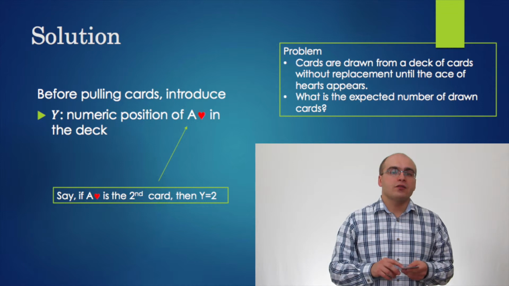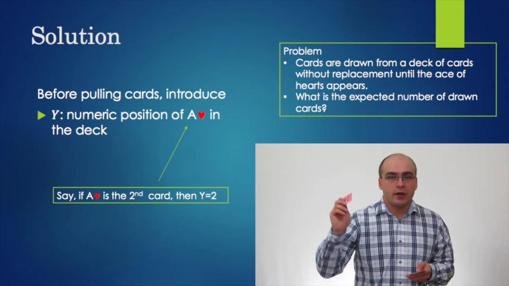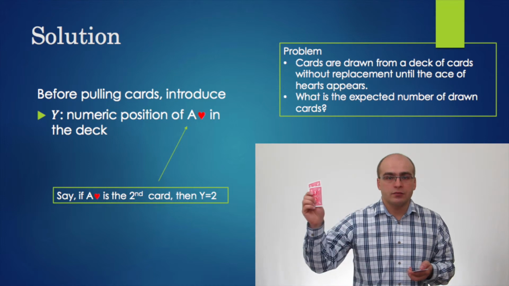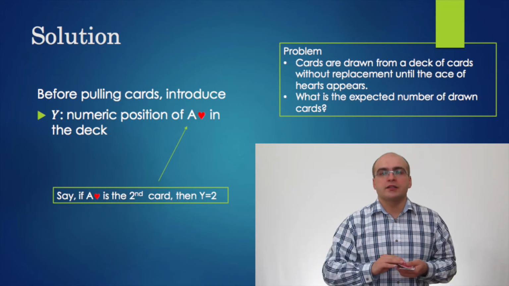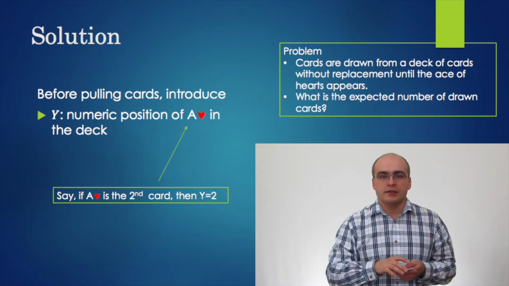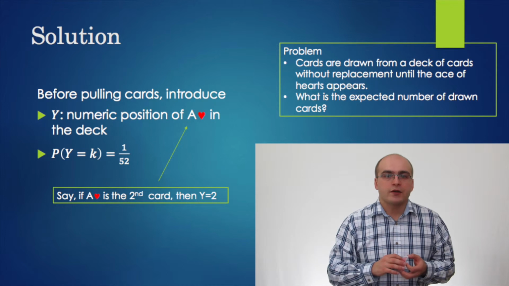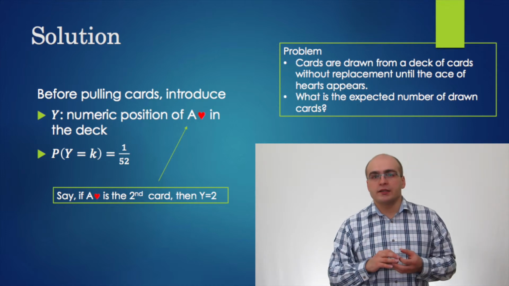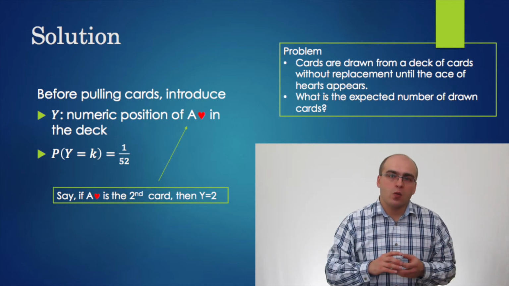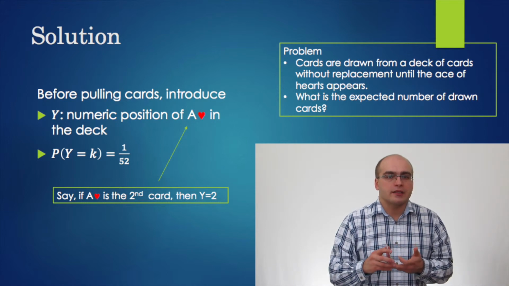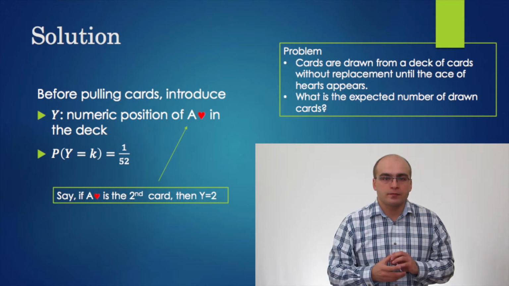Say, if the ace of hearts is the first card, then Y is 1. If the ace of hearts is the second card, then Y is 2. And if the ace of hearts is, say, the fifth card, then Y is 5. Of course, all possible positions are equiprobable. So, for example, the probability that Y is 7 is the same as the probability that Y is 23, and these probabilities are always 1 over 52.